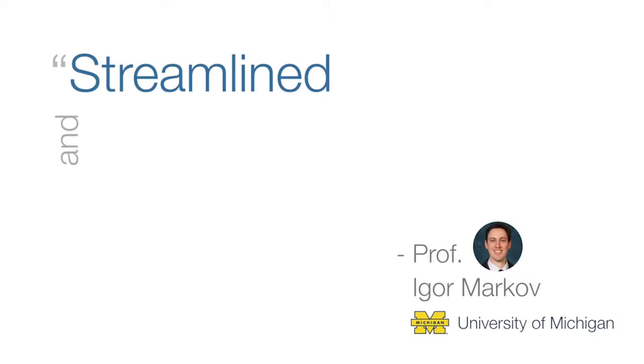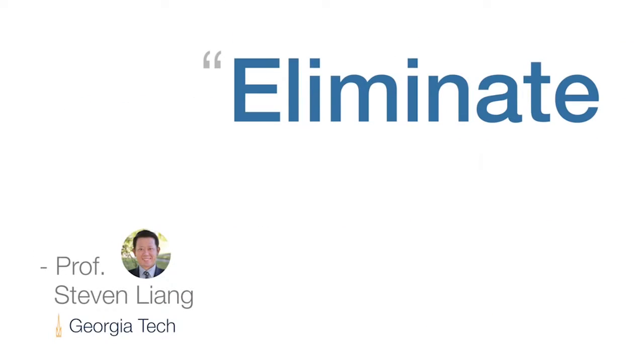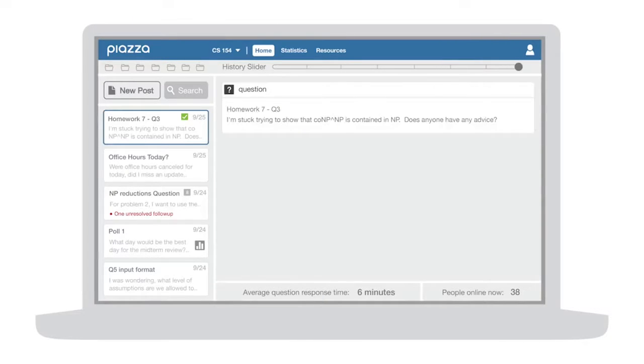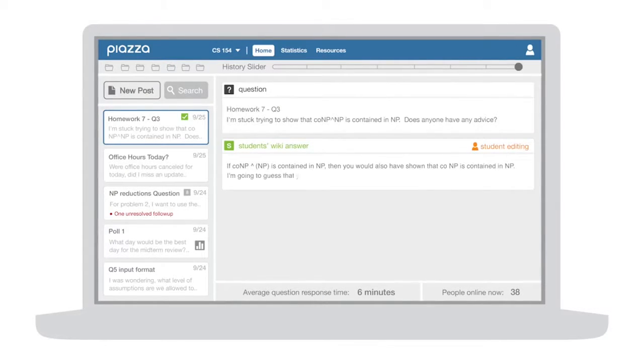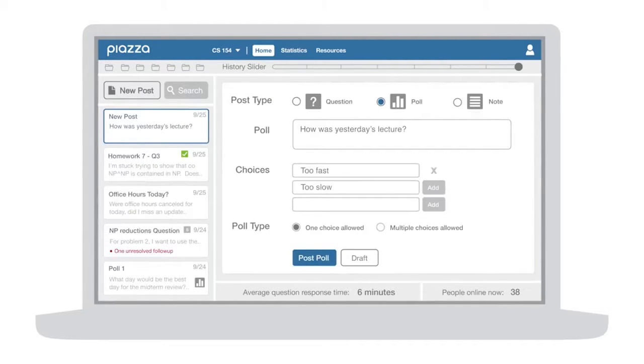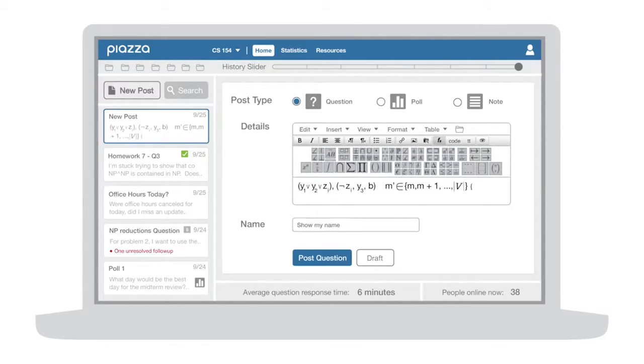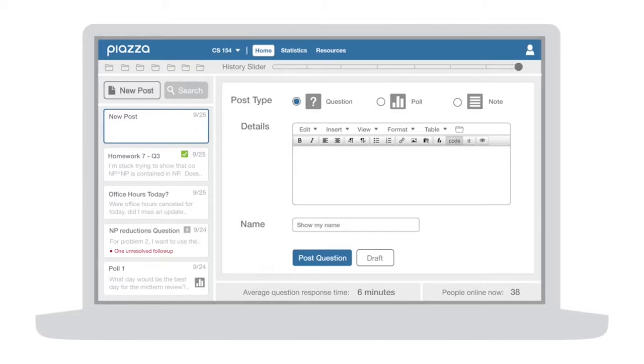Professors choose to create their classes on Piazza because it has a streamlined and intuitive interface, helps eliminate email inbox clutter, and is a driver of significantly higher student participation. Some of our most helpful features include a wiki-style format, so you and your students can build a single high-quality answer, avoiding dozens of disconnected comments. Customizable polls, enabling you to take a pulse of your class. LaTeX support inline, or through an editor, to easily write code and equations. Code blocking and syntax highlighting for easy code reading.